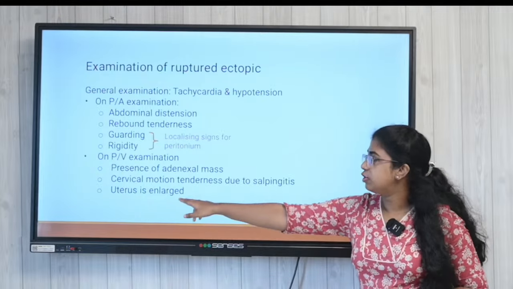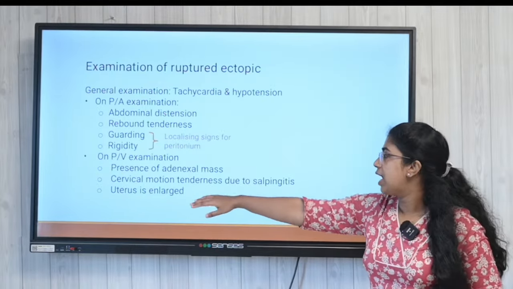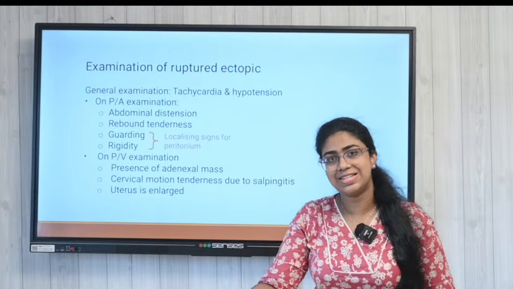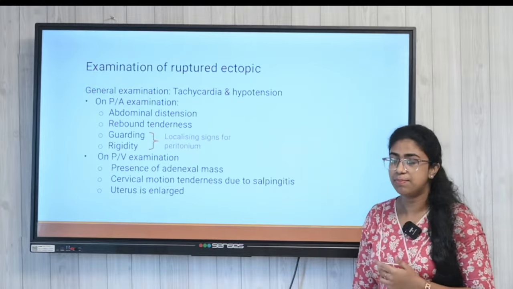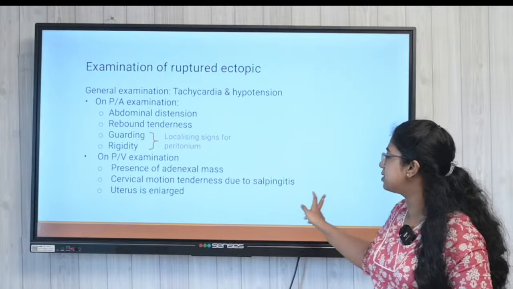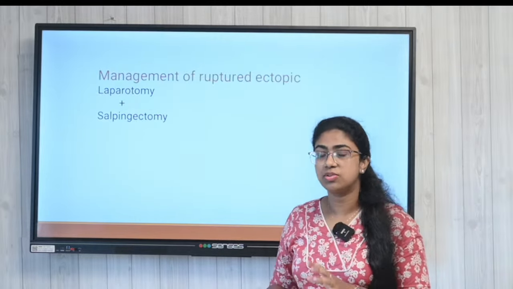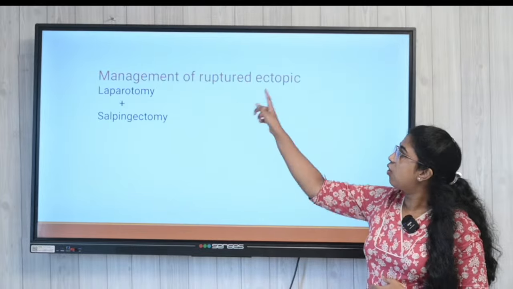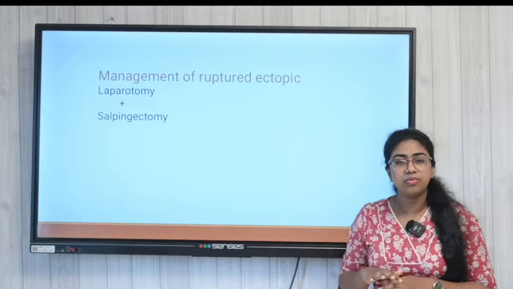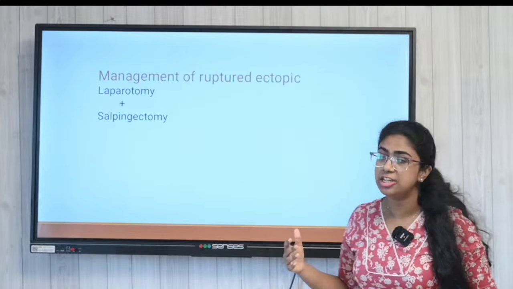You will see that the uterus is going to be enlarged, and there is cervical motion tenderness. You can also see the adnexal mass, the presence of an adnexal mass, and salpingitis. Because of that, there is a rebound tenderness. And in a case of ruptured ectopic, it is always going to be surgical management.